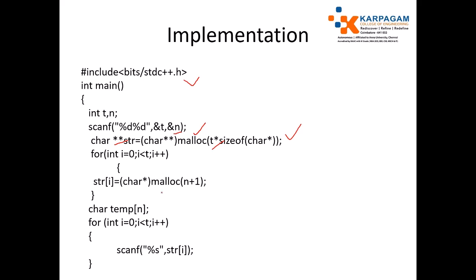Here you have to allocate memory for each string. That is why I use for i equal to 0, i less than t, i plus plus. For each string, inside the malloc function just insert size in bytes. Create a temporary array for exchanging the values while doing sorting.